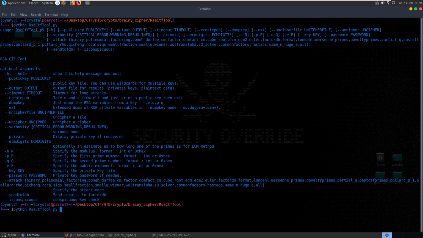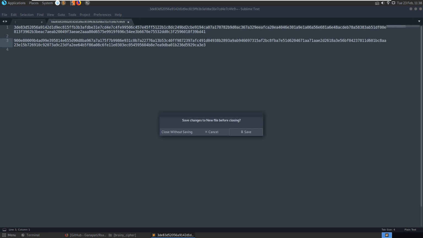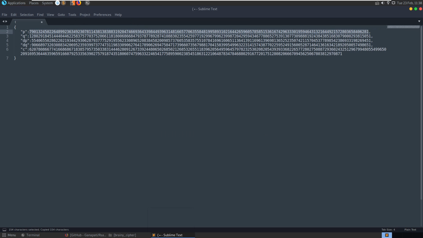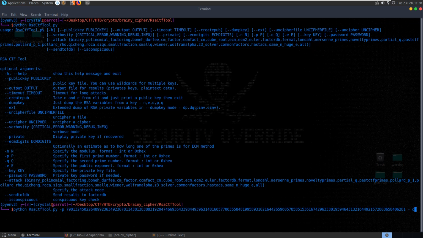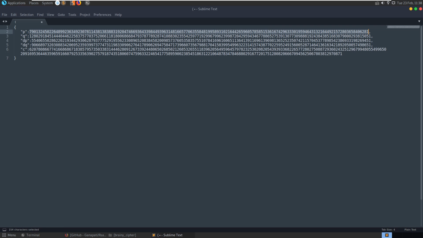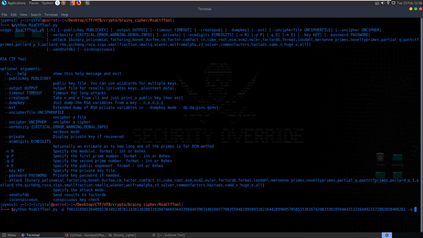So if we run Python RsaCTFTool, we can give it some things to uncipher here. We could give it the ciphertext. Let's first of all specify our p value. I'm going to close this, it was useless. Let's give it the p. Let's give it the q. What else can we give it? Password, okay, it suggests the attacks. Alright, we'll say uncipher then.